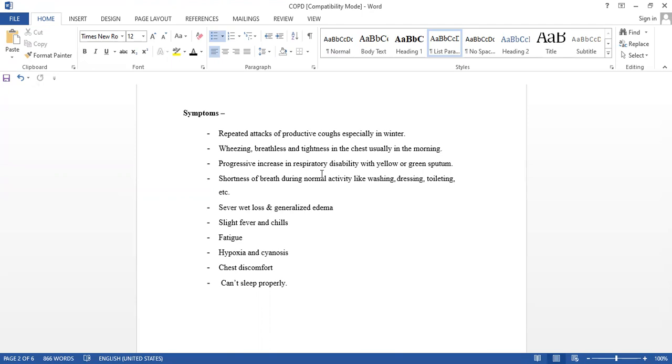Shortness of breath during normal activity like washing, dressing, toileting, we feel that the shortness of breath is there. We can't breathe properly. There is an obstruction, due to all these yellow, green sputum or productive cough, we can say.